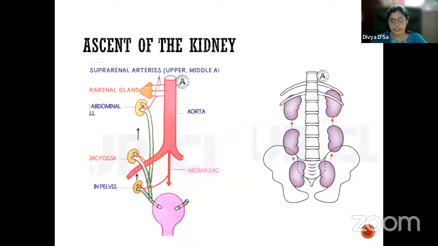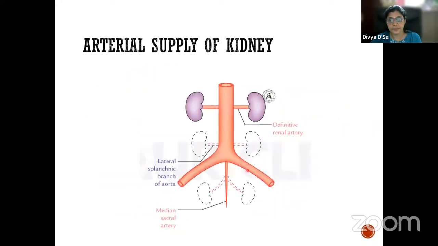Then it reaches the abdominal wall posteriorly. So these are the places it will be. During its ascent, finally it comes to lie at the L2 vertebral level. Here, the blood supply also changes as it ascends.